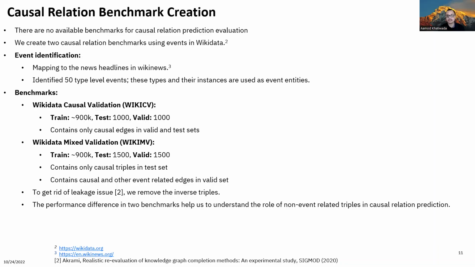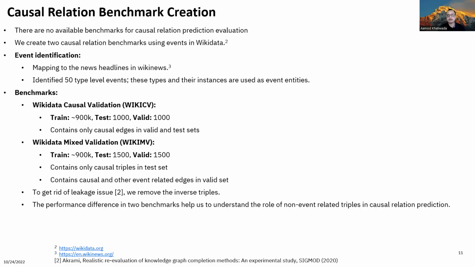Using these mappings, we were able to identify 50 event entities like earthquake, landslides, etc. in the type level. We consider all such type level entities along with their instances as the event entities. Then, we extract the triples from Wikidata by ensuring that each triple contains an event as at least one of either head or tail entity. But to make sure that the benchmark is representative, we go one more hop away from the entities collected in the first round to collect triples of entities that are related to the event entities.